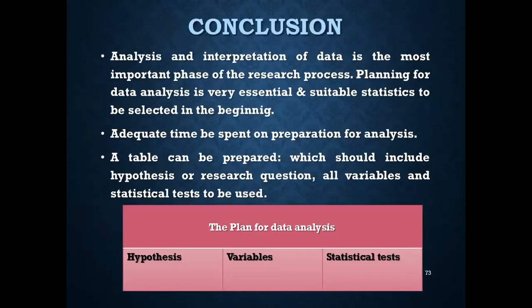Coming to the conclusion, analysis and interpretation of the data is the most important phase of the research process. Planning for data analysis is very essential, and suitable statistics should be selected right in the beginning. Adequate time should be spent on preparation for analysis. A table can be prepared right in the beginning, which should include the hypothesis or the research question, all the variables to be studied, and the statistical tests to be conducted, as a plan for data analysis in tabular format.